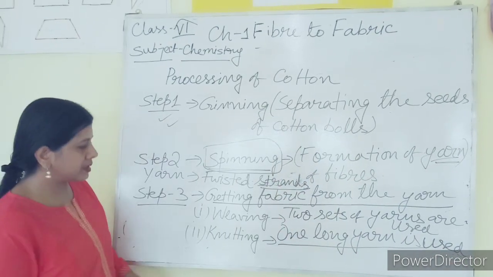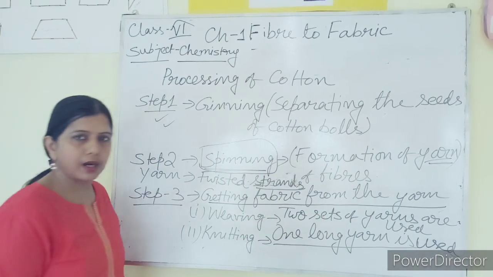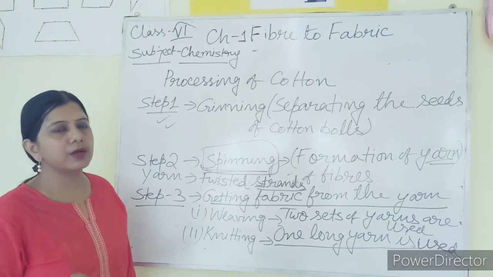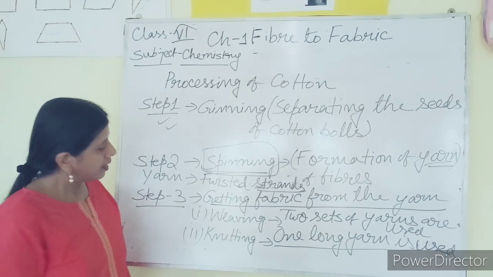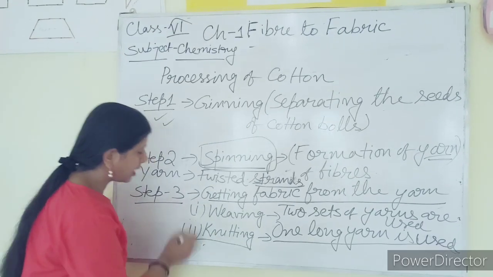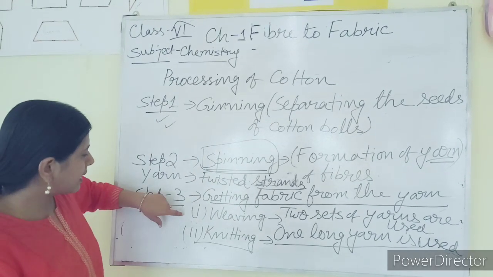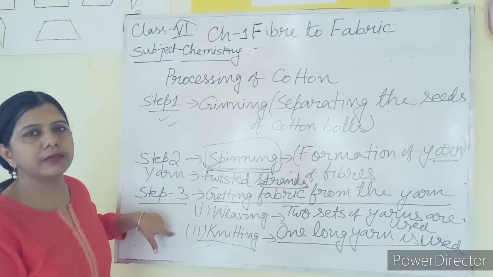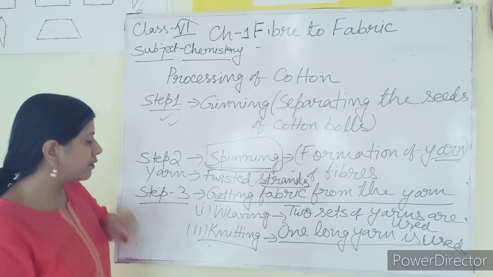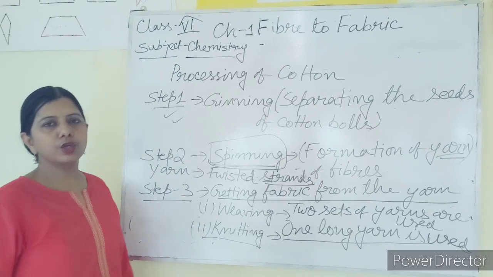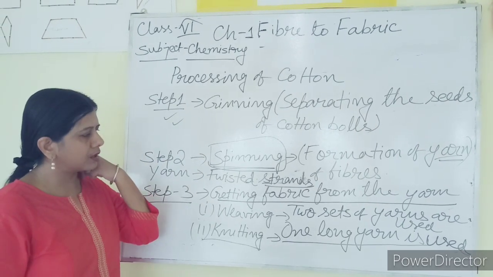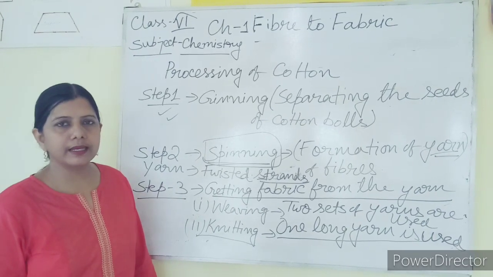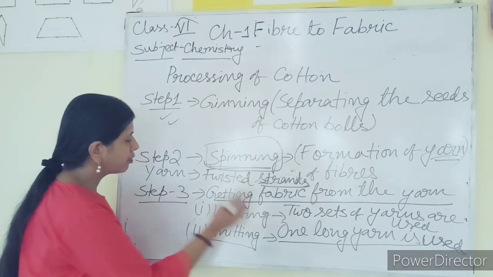If it is not possible to get one long yarn, then various small yarns are joined together to make one long thread from which knitting is done. Now, which kind of fabric are made by weaving and which kind of fabric are made by knitting? Weaving, the clothes that you wear generally, that is cotton clothes, your school dress, your dress that you are wearing at home, those are made by weaving.